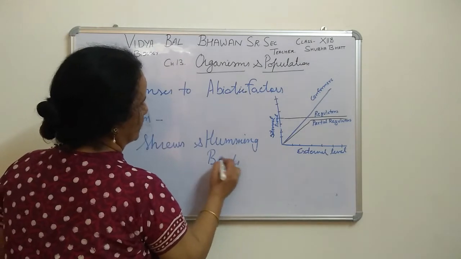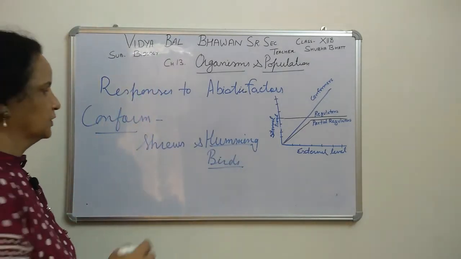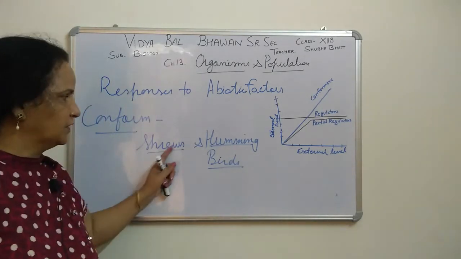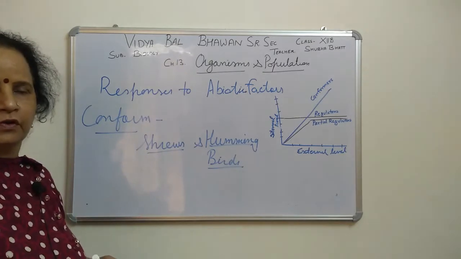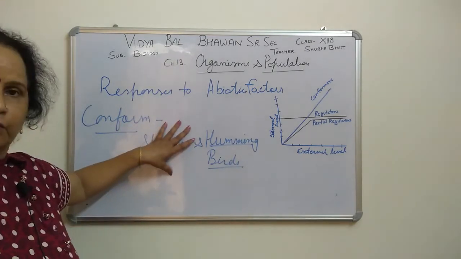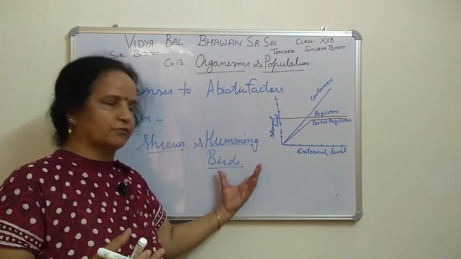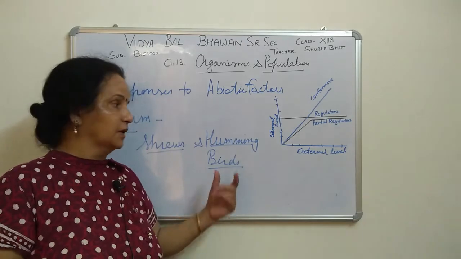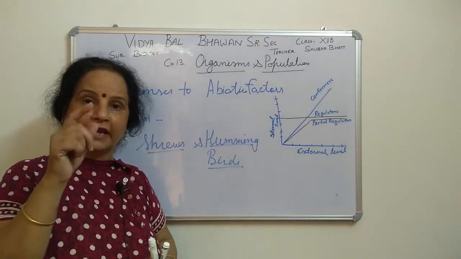Hummingbirds, right? These are the very smallest birds, and they are very small organisms. So their surface area is more relative to their volume. When they are in cold conditions, the smallest organisms cannot survive.